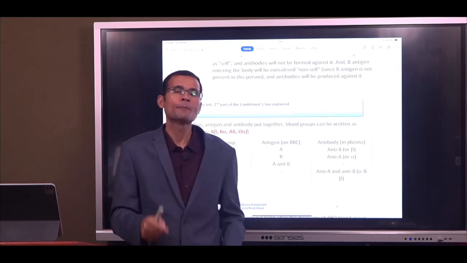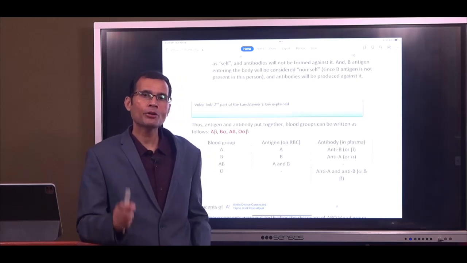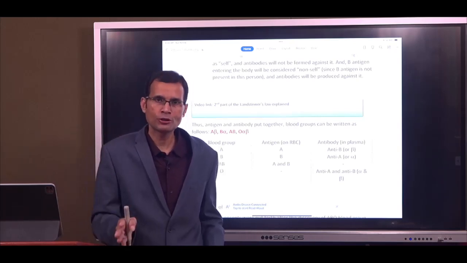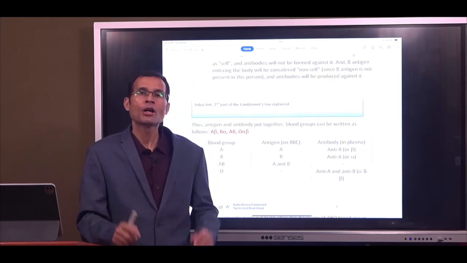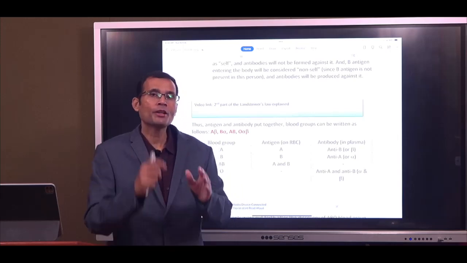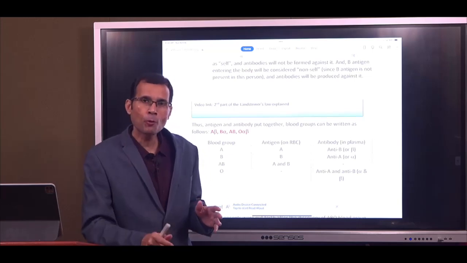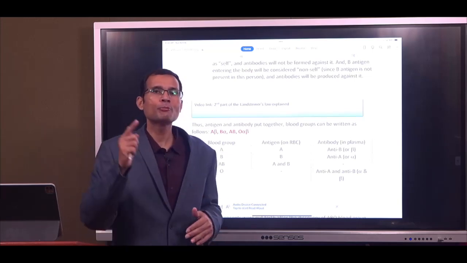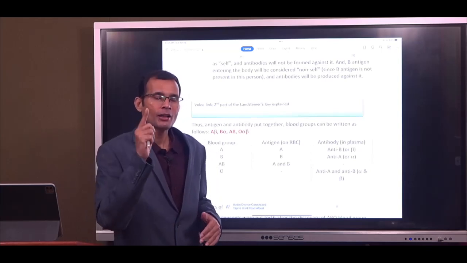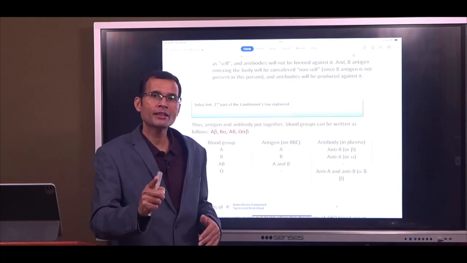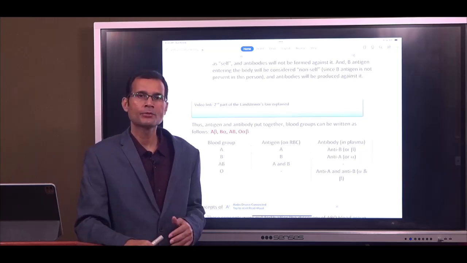So remember, the only way by which anti-Rh antibody can be generated or found in any individual is, note this point, when an Rh negative individual is exposed to Rh positive blood. Because Rh antigen is present only in the blood, not anywhere else.